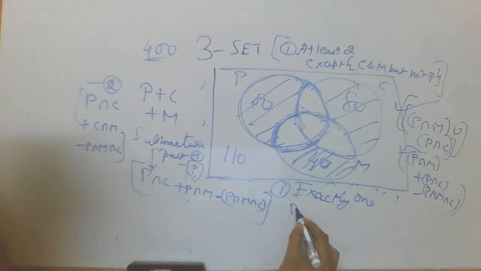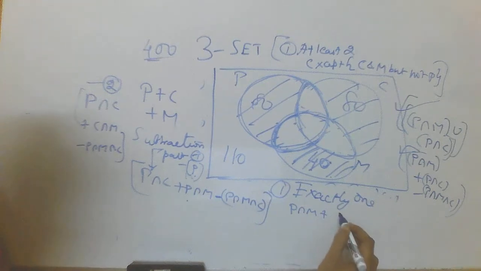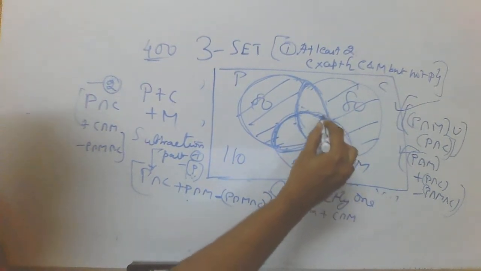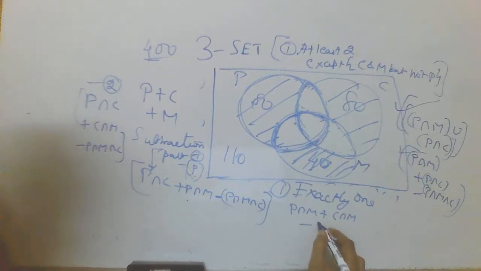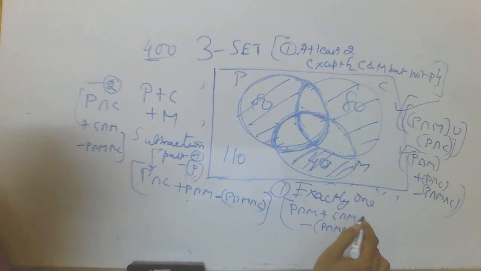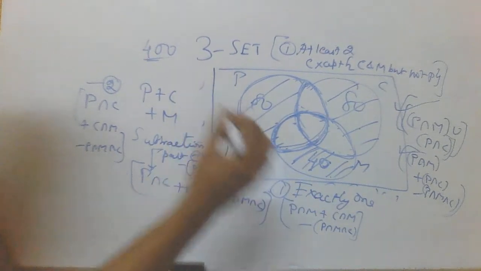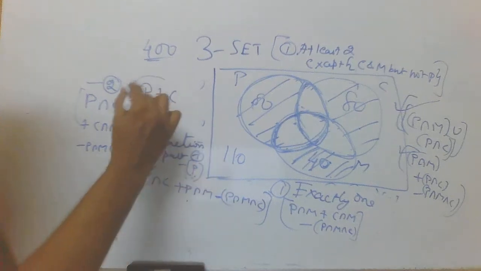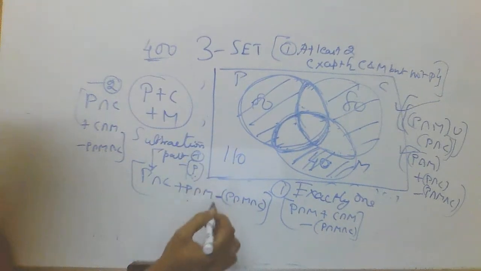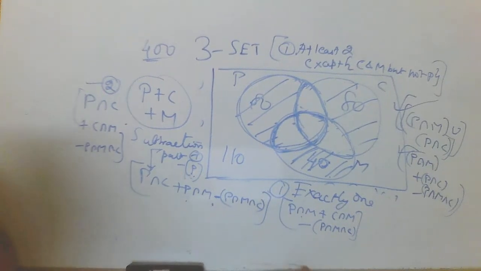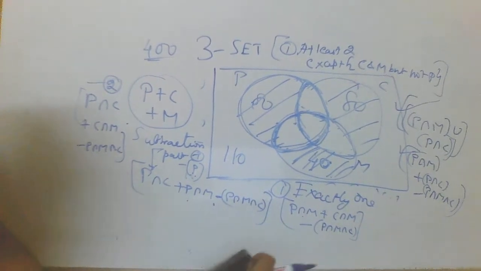That means P intersection M and C intersection M both have to be subtracted. But since this portion is subtracted once again, I have to add this one, so minus P intersection M intersection C. So the subtraction portion for the third set is this one. If I add P plus C plus M minus this one and minus this one, ultimately my end result will look like this.